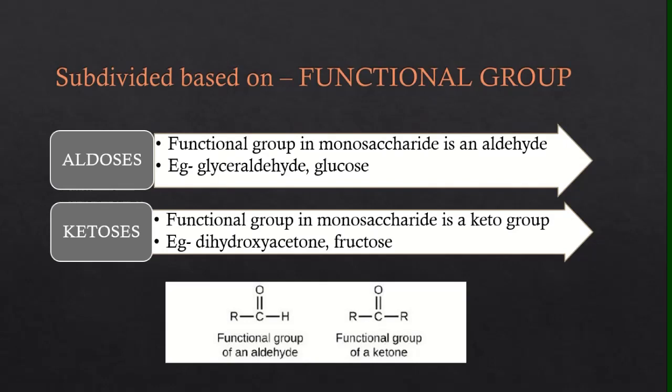Based on their functional group, monosaccharides can be subdivided as aldoses and ketoses. In aldoses, the functional group in the monosaccharide is an aldehyde, for example glyceraldehyde and glucose. Whereas in ketoses, the functional group in the monosaccharide is a keto group, for example dihydroxyacetone and fructose. In the given diagram, the functional groups of an aldehyde and a ketone are shown.